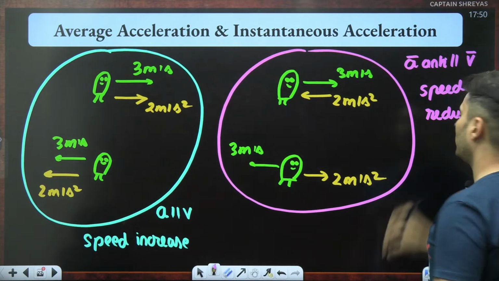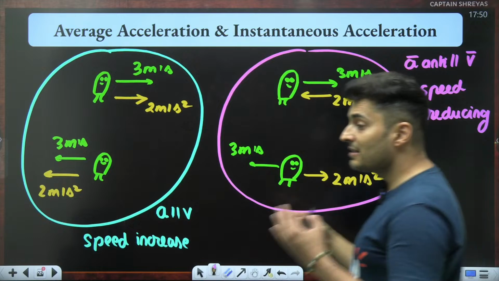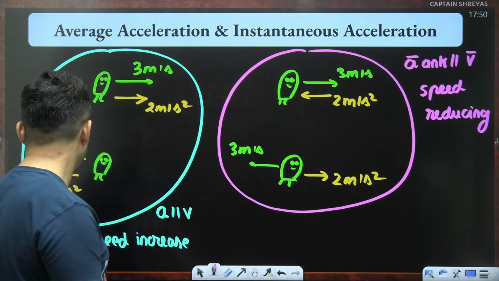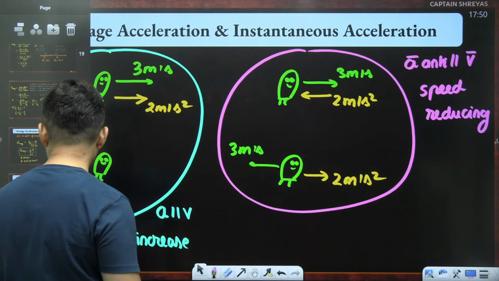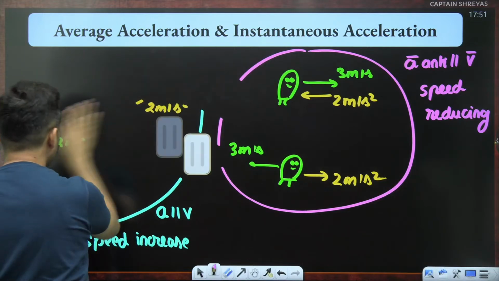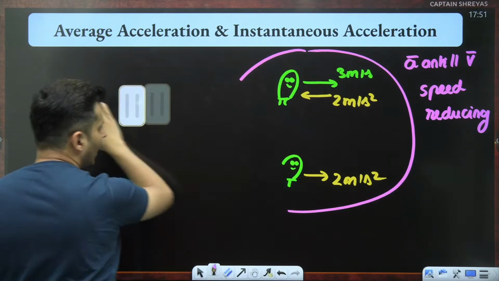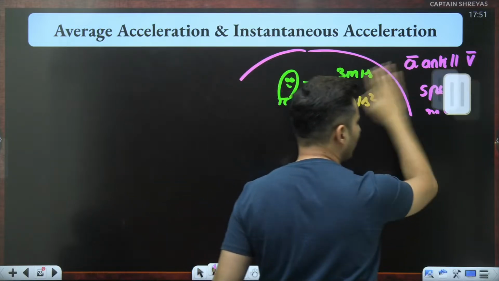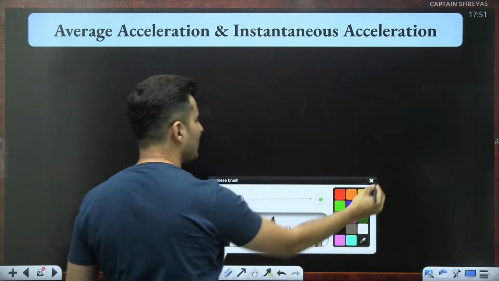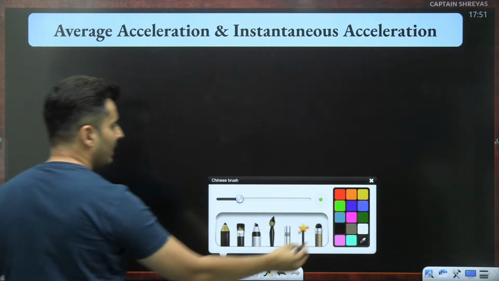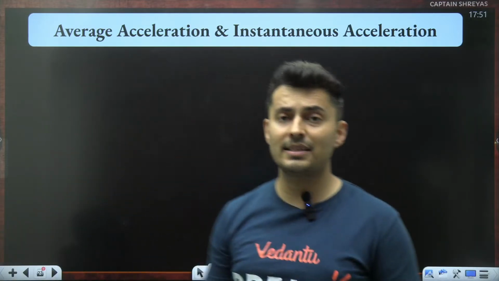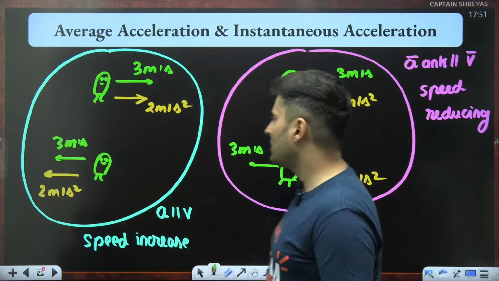Very, very important point. The reason why I want to tell you about this is because I have seen so many students saying this, that you know what, sir, when acceleration is positive, speed increases, and when acceleration is negative, speed decreases. I don't blame you. Probably you are taught like that only in many of your coaching or school. This is wrong to say that when acceleration is positive, speed increases, and when acceleration is negative, speed decreases. That is wrong.